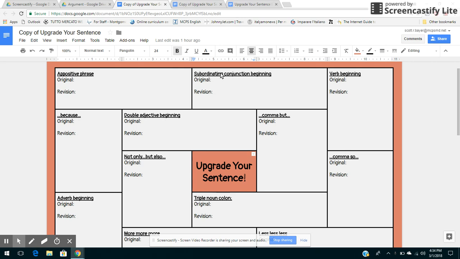So you can see right here, we have subordinating conjunction beginning. Well, we just talked about that in a resource. So I could refer a student back to that resource and say, here's an opportunity for you to upgrade one of your sentences. So you're going to copy and paste your original here, and then you're going to write your revision using that subordinating conjunction, changing the sentence structure here. And so there's 12 different ways that you could do this.